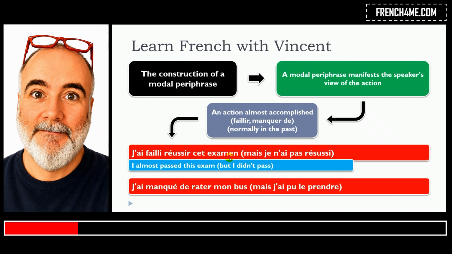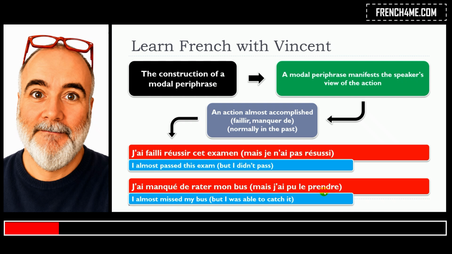And then let's see now with manquer de. J'ai manqué de rater mon bus, implied, mais j'ai pu le prendre. So as you can see, in these two cases, we're using faillir and then manquer de in the past tense to express this concept of action almost accomplished. J'ai failli réussir cet examen. J'ai manqué de rater mon bus.